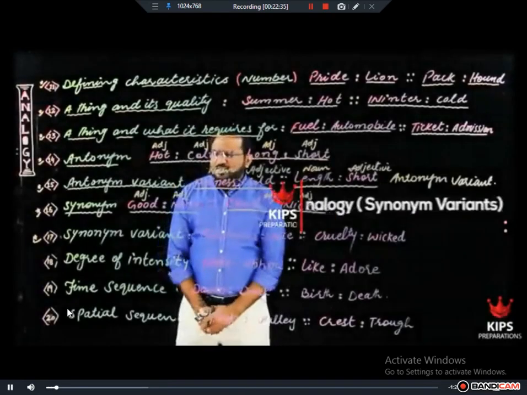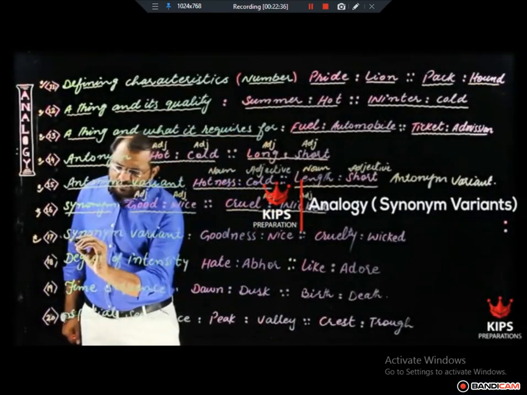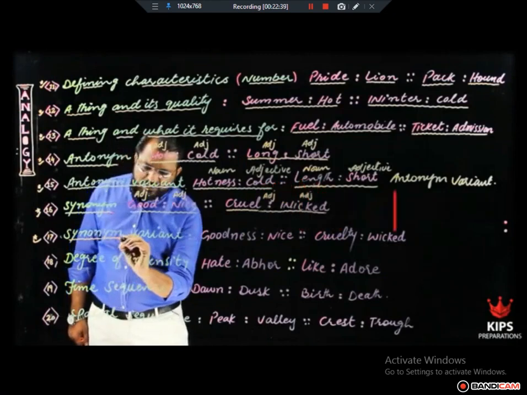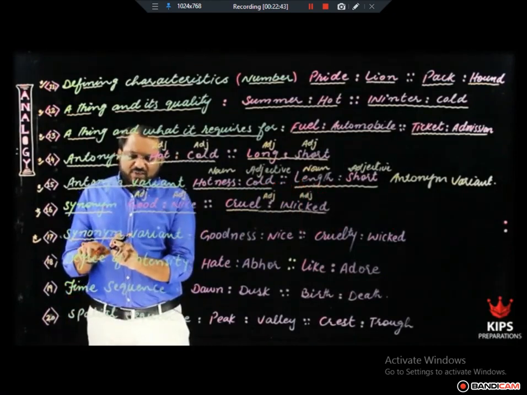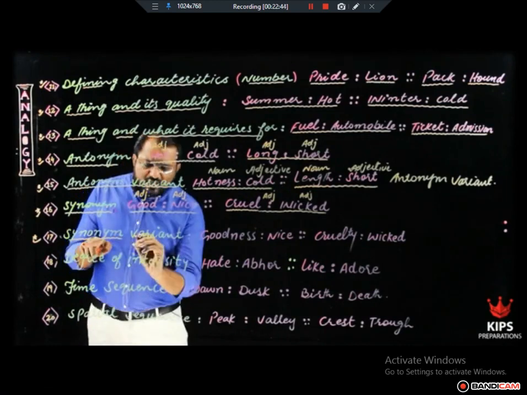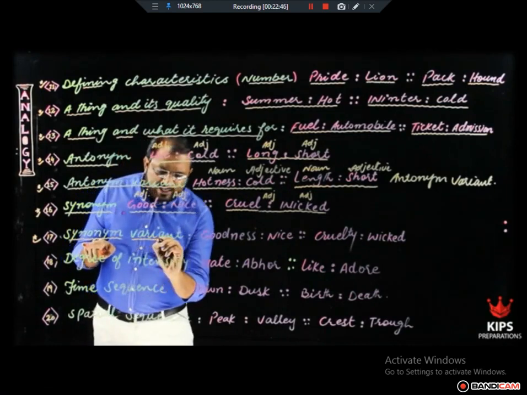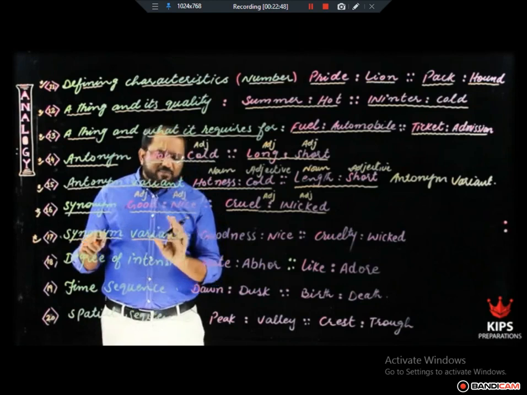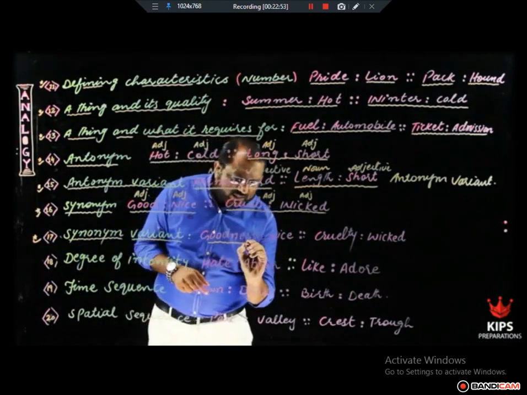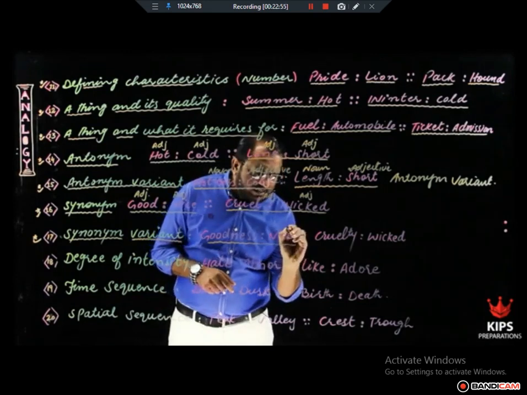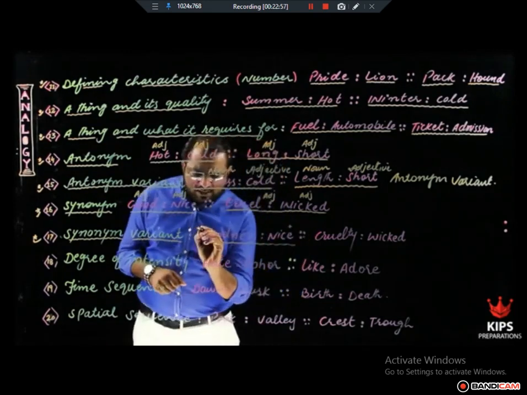The 17th topic is synonym variant. The way I explained in the previous relationship, synonyms are two words same in meaning. What is different in synonym and synonym variant? The word variant is something different. It means two words almost same in meaning. For example, goodness and nice, both the words are positive.